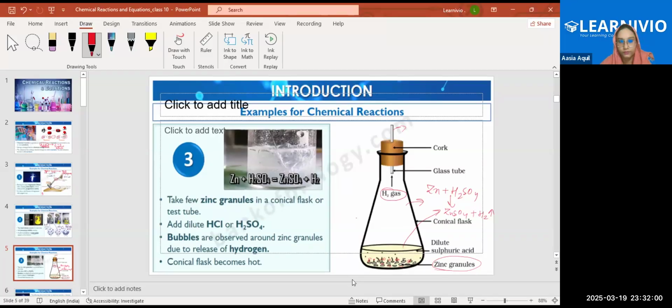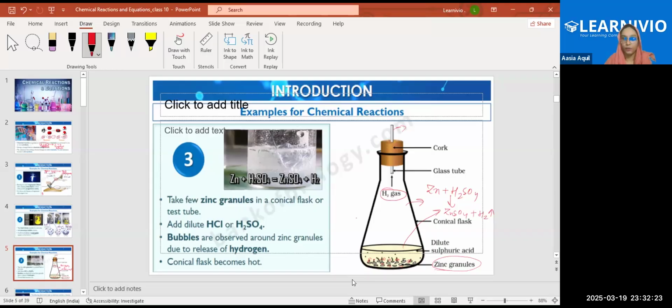Like you said, the conical flask gets heated only when H2 gas or some gas releases. It can happen when the reaction is exothermic. If any gas releases, then this conical flask becomes hot.